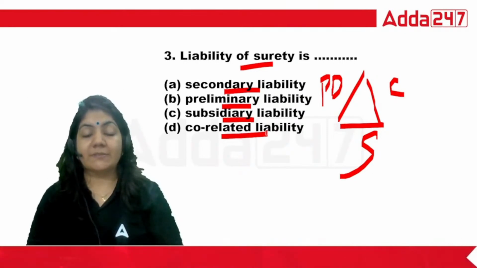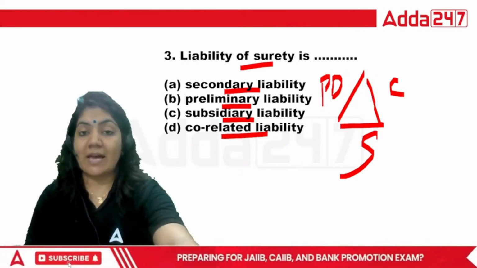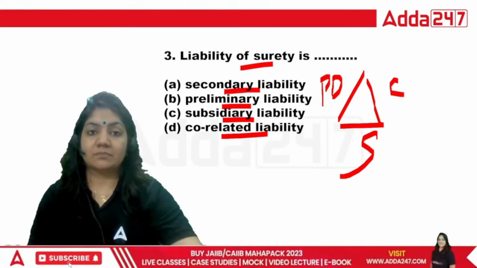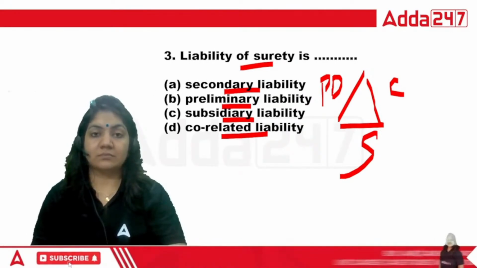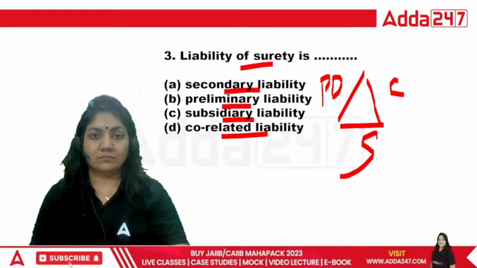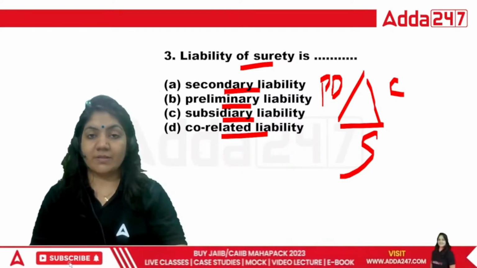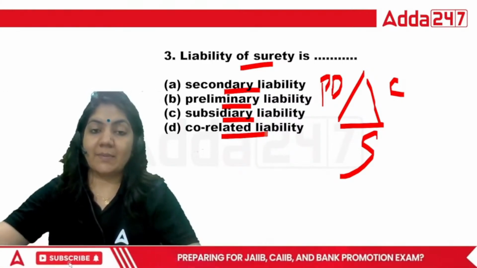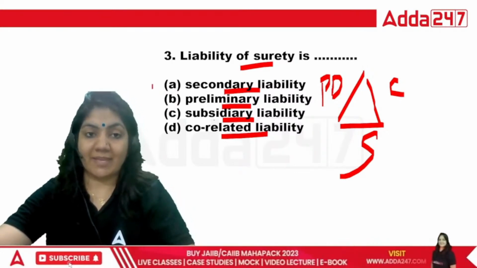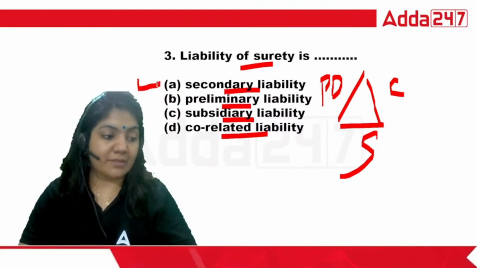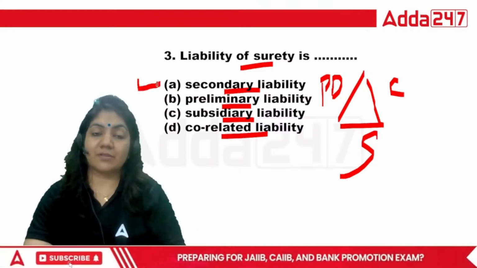Secondary, primary, subsidiary, and correlated liability. Tell me, class. So in this question, the liability of the principal debtor is first, and the liability of the surety is your second. So third one, A is the right answer. For the third one, A is the right answer for this question.